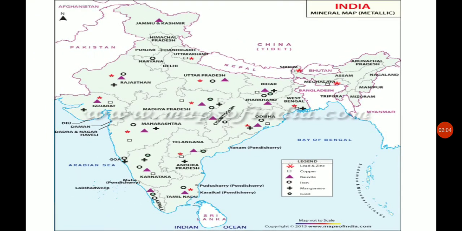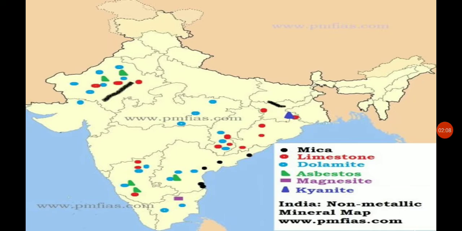So moving to the non-metallic minerals, in this diagram you can see the distribution of non-metallic minerals. We can find mica, limestone, and dolomite. These are the non-metallic minerals shown in this map. Mica is found in the Andhra Pradesh region, shown with the black dot. You can see it is found only in some parts of our country.